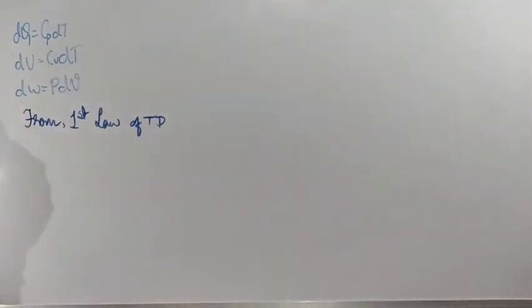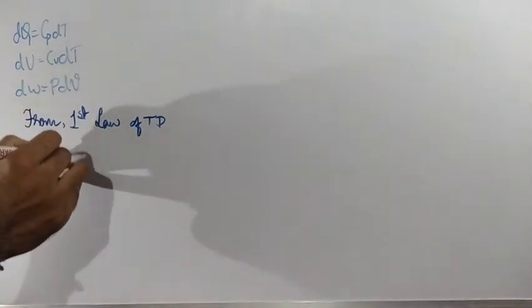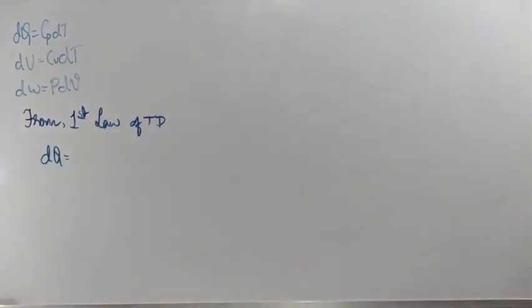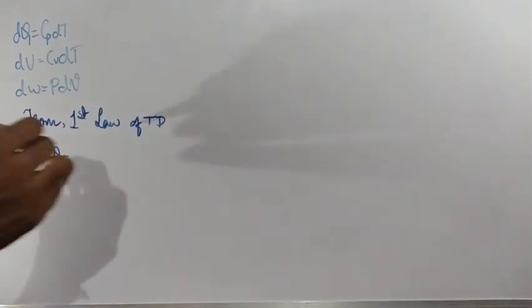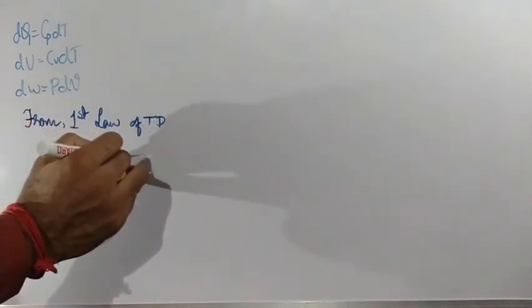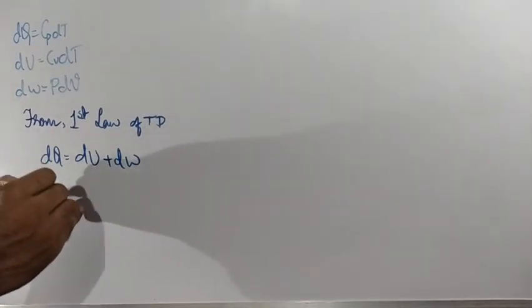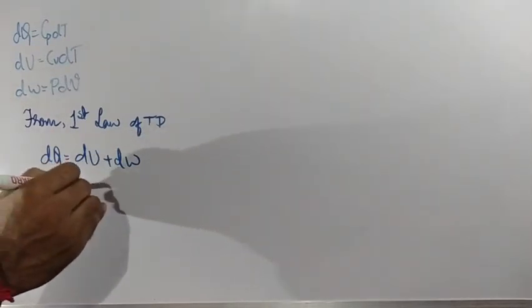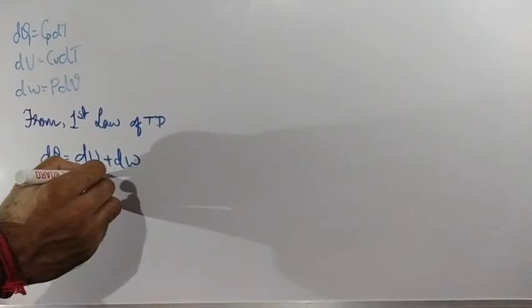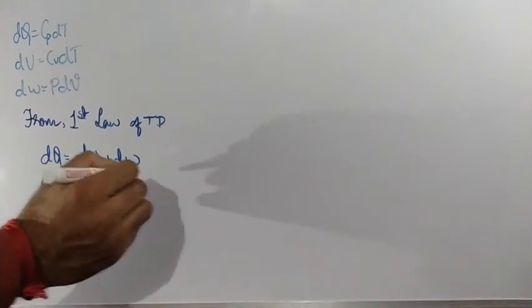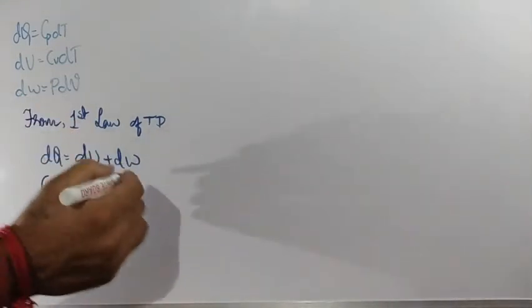The amount of heat supplied, dq, is equal to the increase in internal energy and external work done: dq is equal to dU plus dW. dq is nothing but Cp dT, dU is nothing but Cv dT. Very good. Now dW is nothing but PdV.